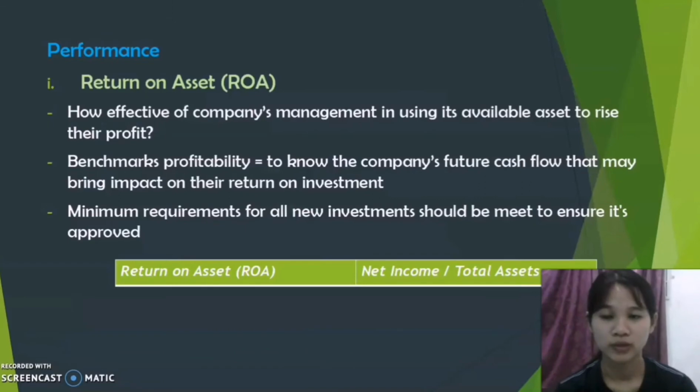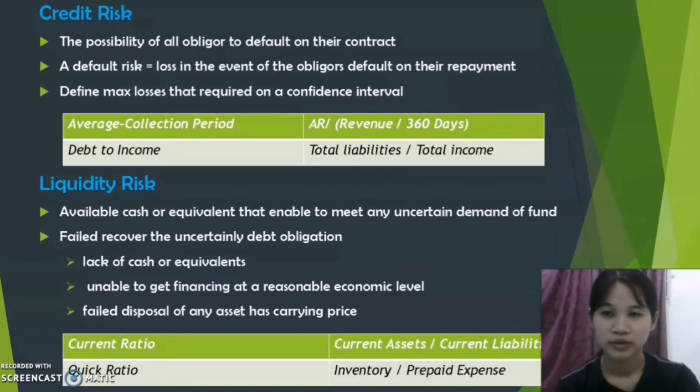To measure the performance as an internal factor, we have used the ratio of return on asset to see how effectively the company management uses its available assets to reach their profit. In credit risk, we will see the loss in the event of default on their repayments. To measure the credit risk, we will use average collection, return, and debt to income.